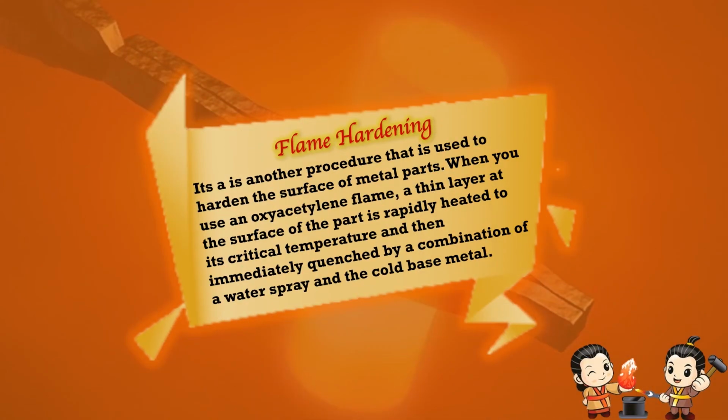Flame hardening. It is another procedure that is used to harden the surface of metal parts. When you use an oxyacetylene flame, a thin layer at the surface of the part is rapidly heated to its critical temperature and then immediately quenched by a combination of water spray and the cool base metal.